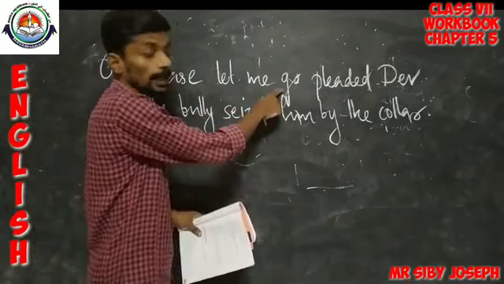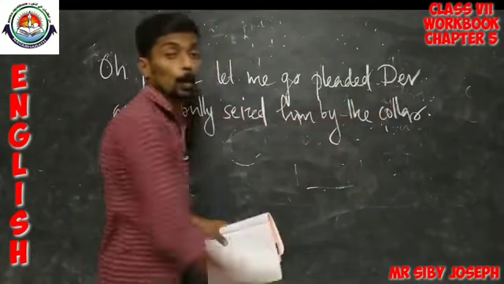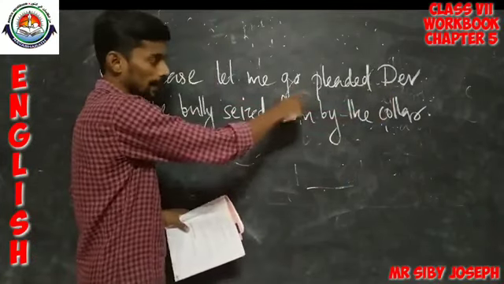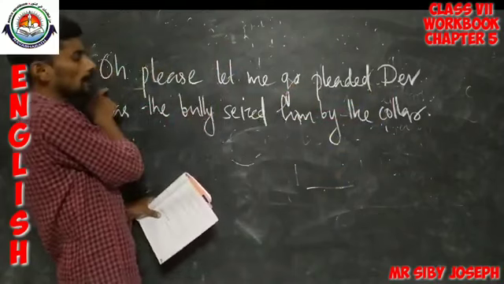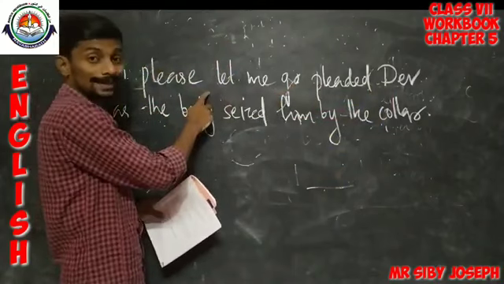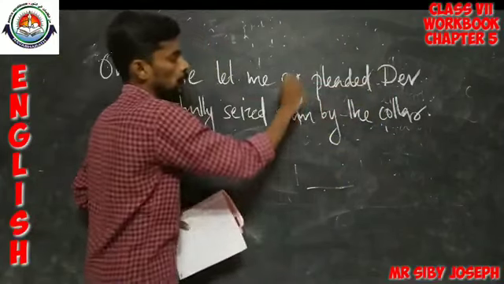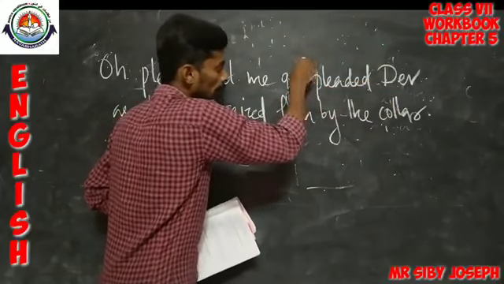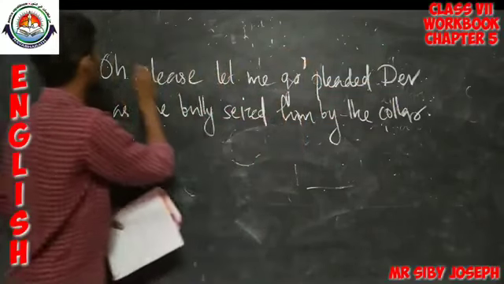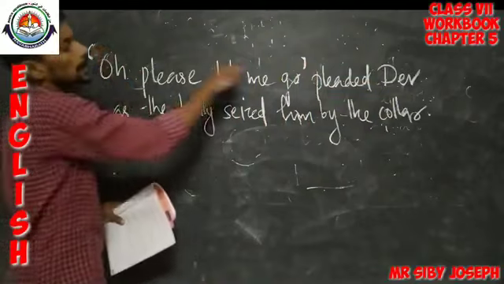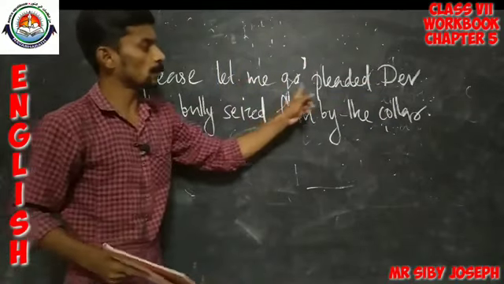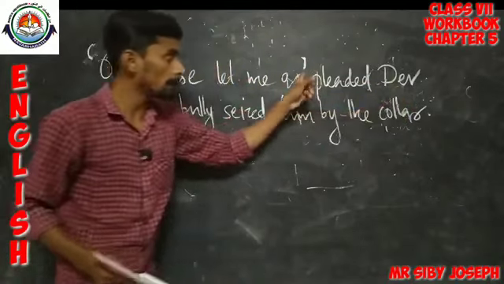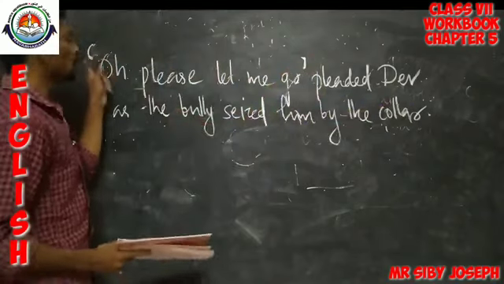This is actually the request given by whom? Dev. That means this is a single utterance given by Dev. So, that should be put in single inverted commas, because these are the words of Dev. So, it should be brought under single inverted commas.